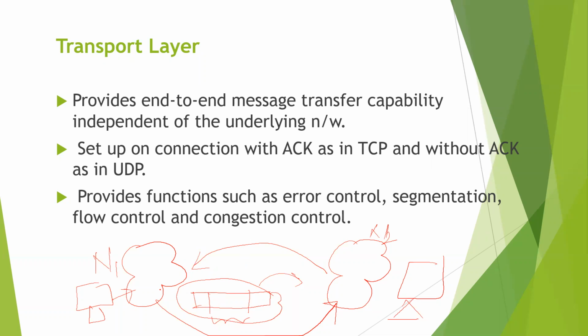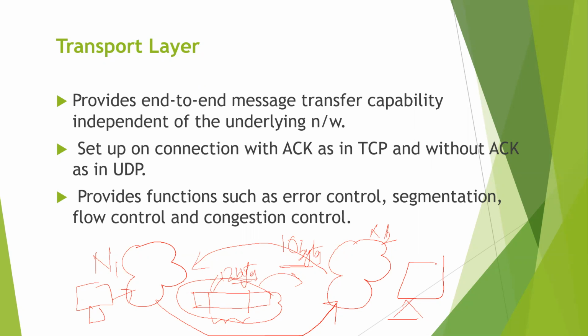So for example, if N1 has given this packet with 12 bytes of data, you just take, and this network N2 is giving that it has received a packet which is of 10 bytes. Yes, some bytes have been missed, right? So N1 will come to know that some error has occurred because it has received a message packet with a lesser data size.